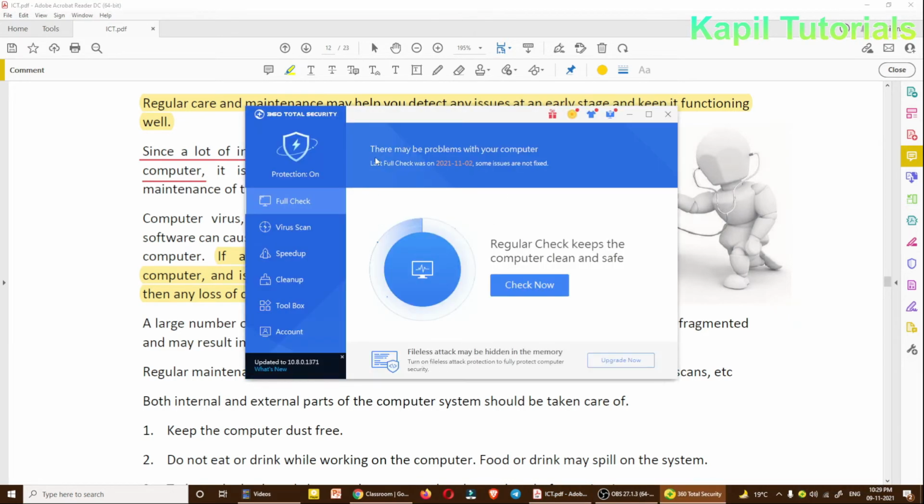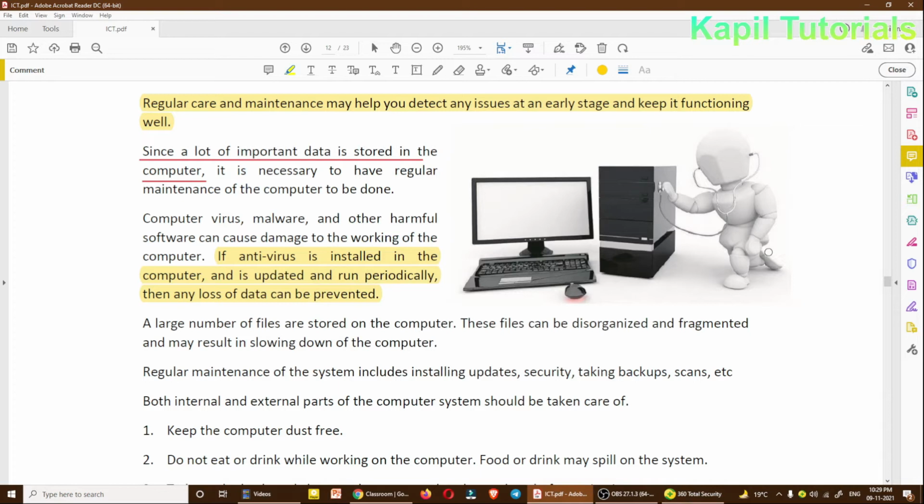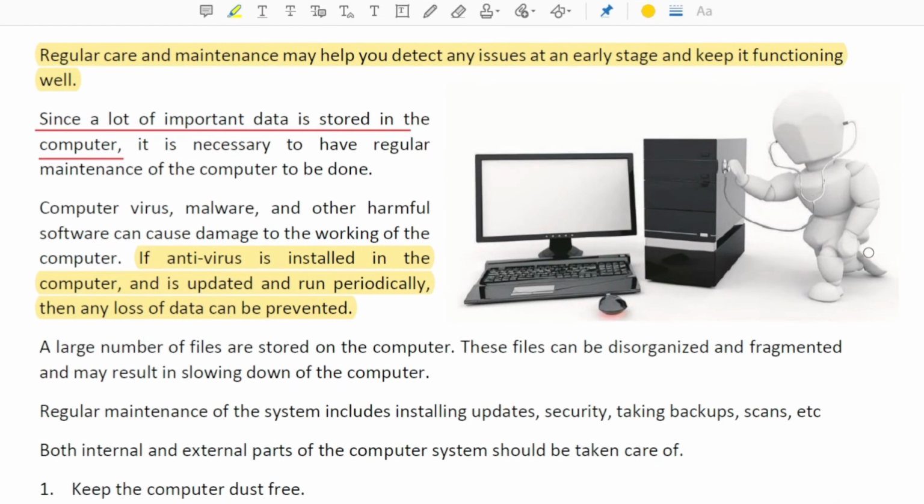I will show you. This is one of the free antivirus programs I am using. You can also install this. It saves me from any virus, malware. You can use any; Norton antivirus is there, Avast antivirus is there. Many are there in the market. These are just examples.